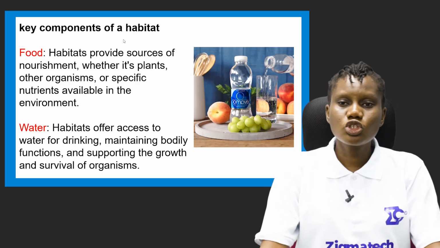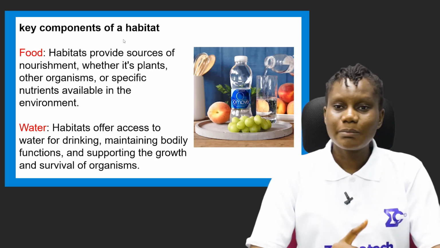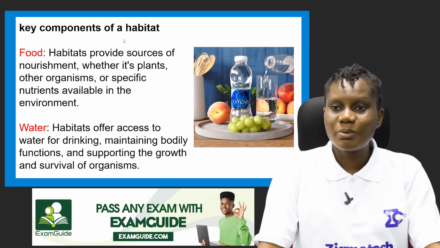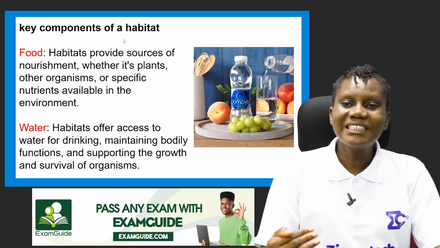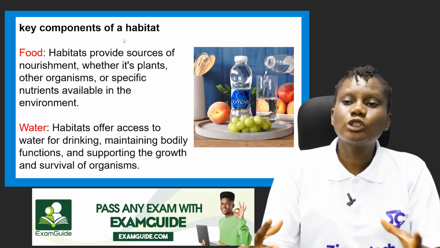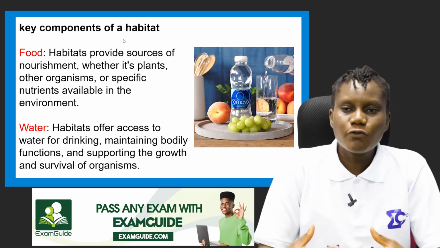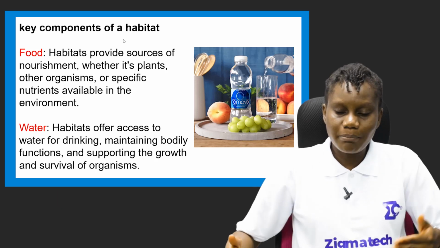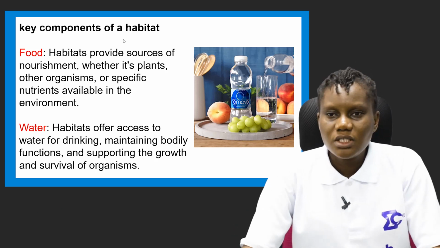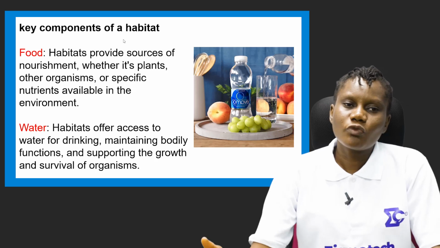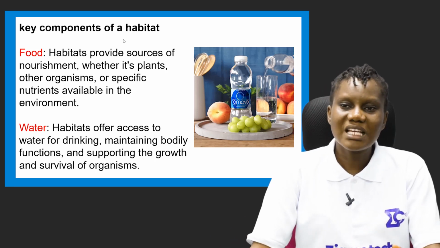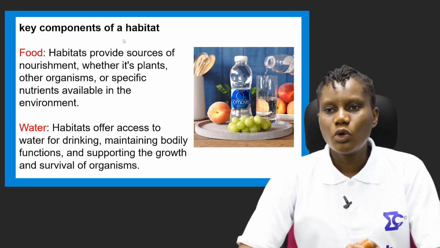Habitats provide sources of nourishment, whether it's plants or animals or any other organism. So it provides sources of nourishment for any organism that is staying in that habitat, that makes that place their natural home. So a habitat provides sources of nourishment, whether it's plants or other organisms, or specific nutrients available in the environment.